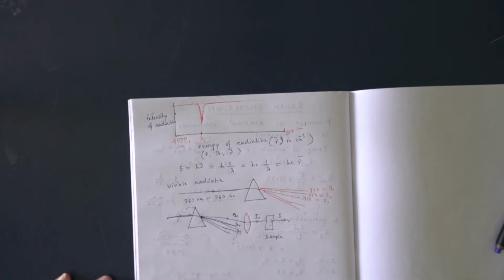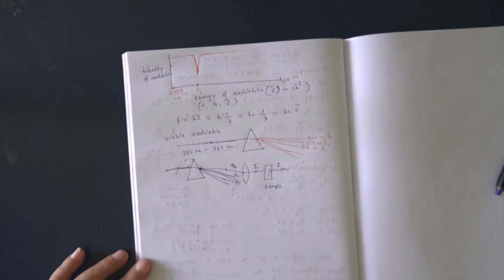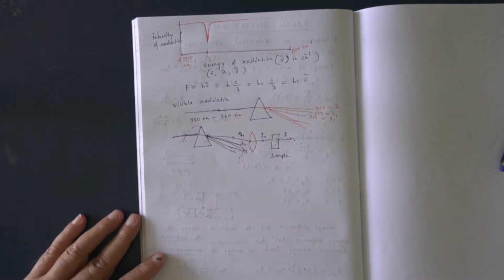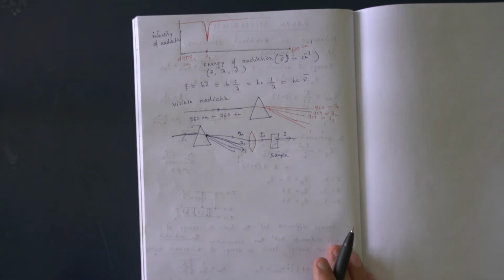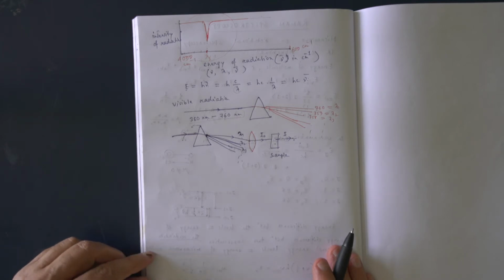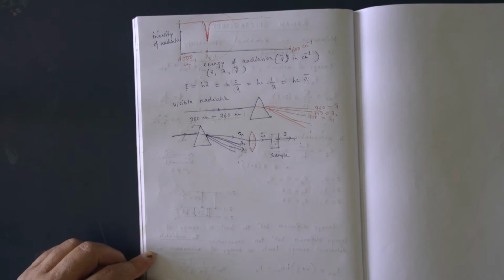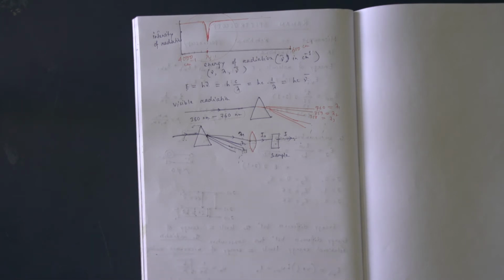So this is in brief about IR and microwave spectroscopy. In IR and microwave spectroscopy, what do we study? We study absorption of radiation by molecule. Once again I repeat, in IR or microwave spectroscopy, we study absorption of radiation by molecule.